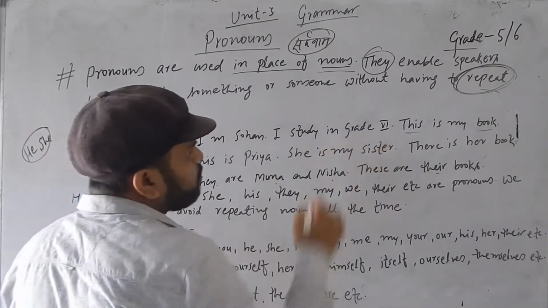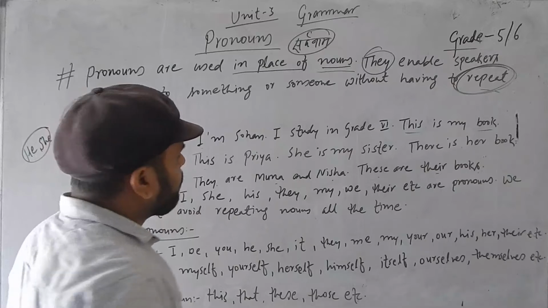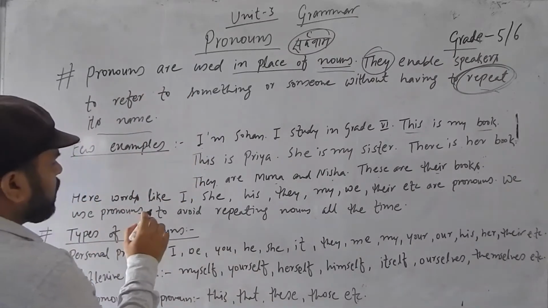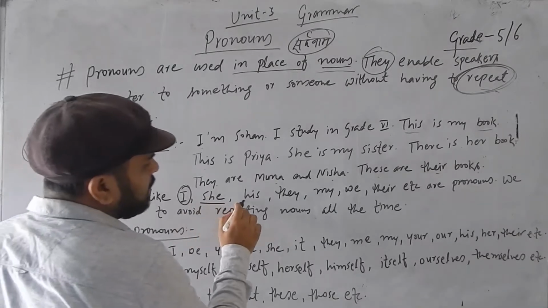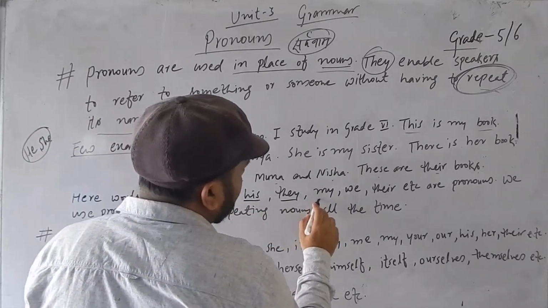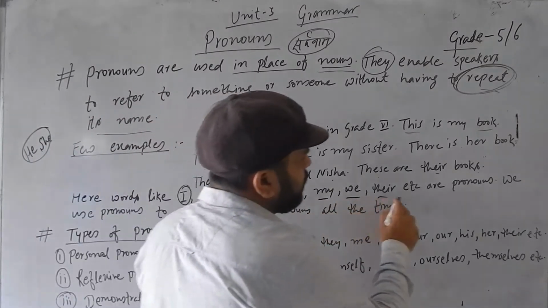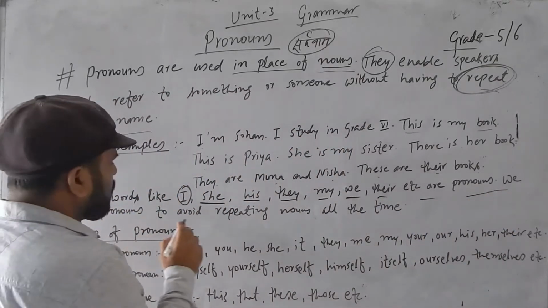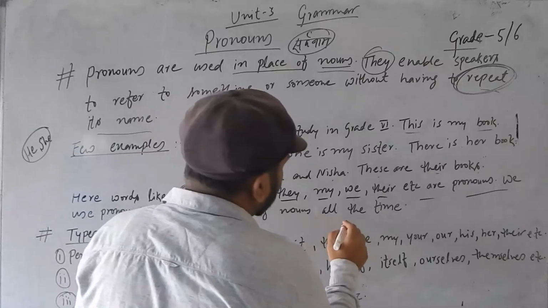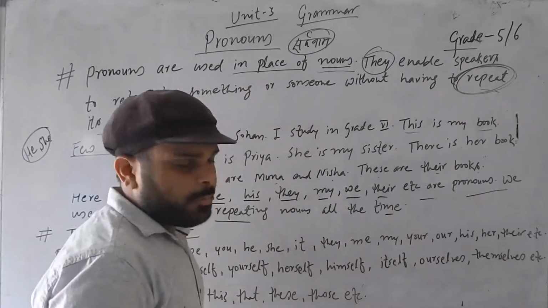See if you find somewhere. Check it. And see now. Here are words like I, she, his, they, my, we, their, etc. are pronouns. We use pronouns to avoid repeating nouns all the time.